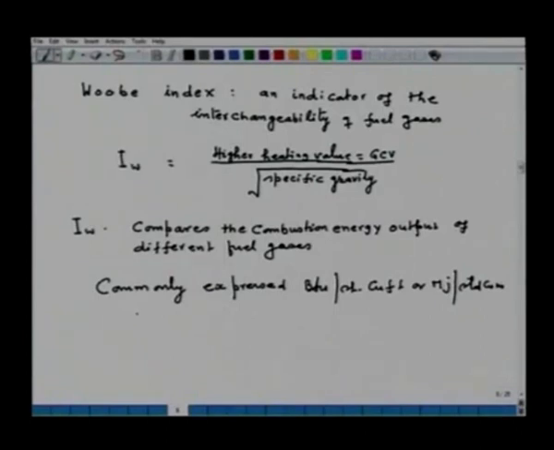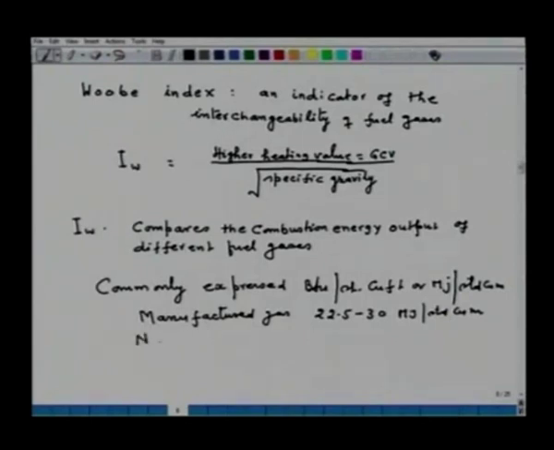Now, say some Wobbe index of some gases, for example, if we have a manufactured gas, the Wobbe index is 22.5 to 30 in megajoule per standard cubic meter.